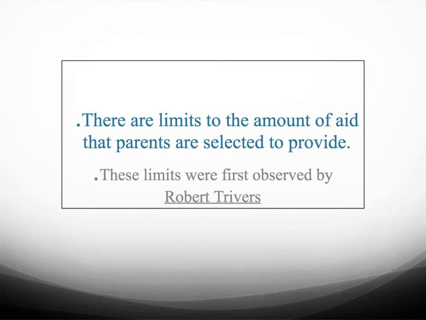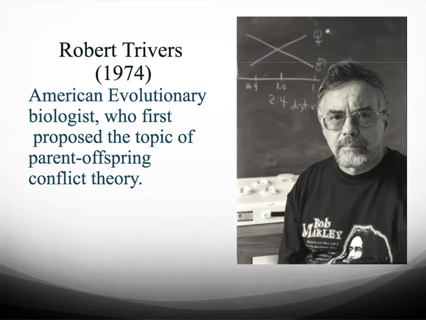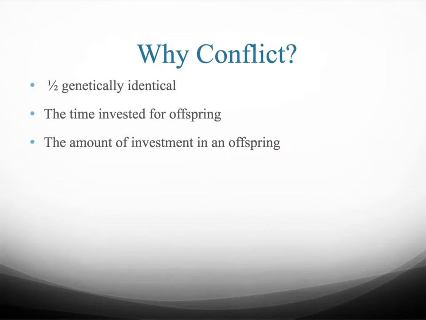We can see that parents stop providing care to their offspring at some point. Therefore, we understand that there are limits to the amount of aid that parents are selected to provide. These limits were first observed by Robert Trivers. Robert Trivers is an American evolutionary biologist who first proposed the topic of parent-offspring conflict theory. But why is there a conflict?